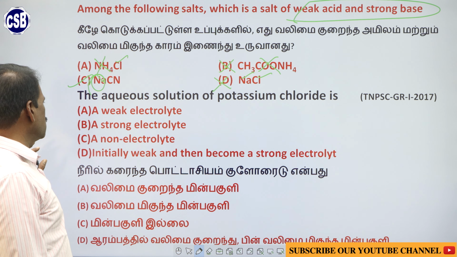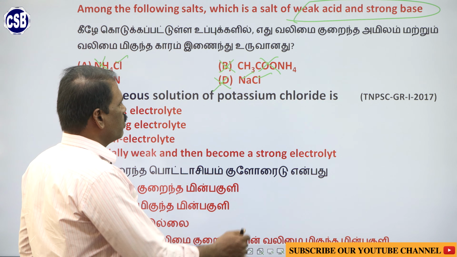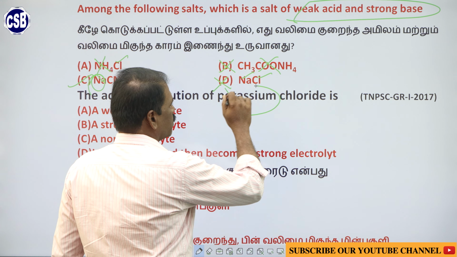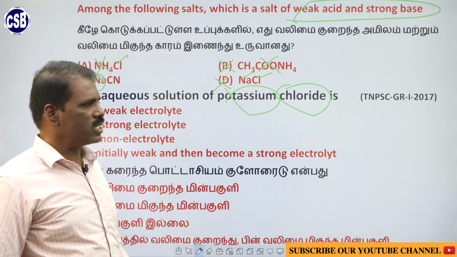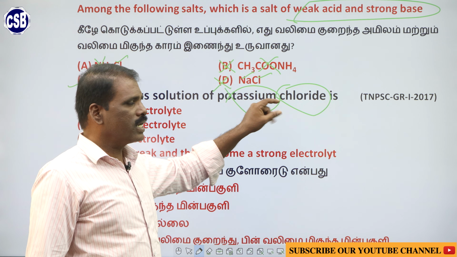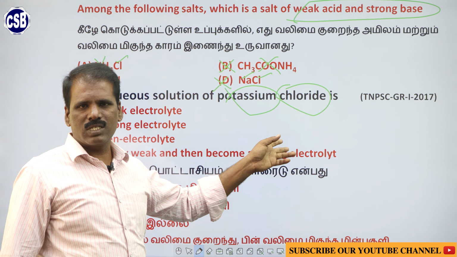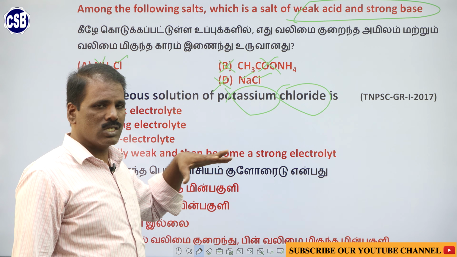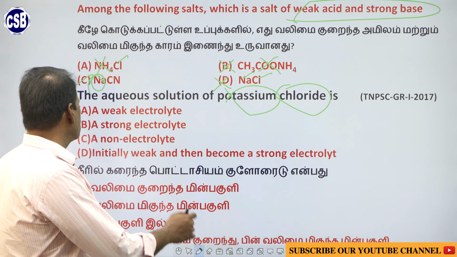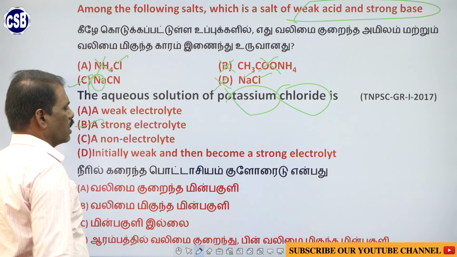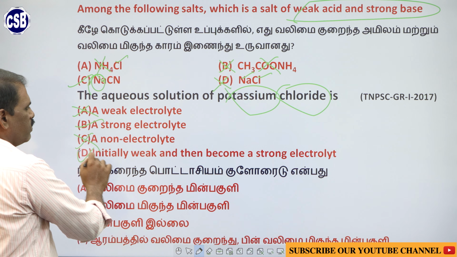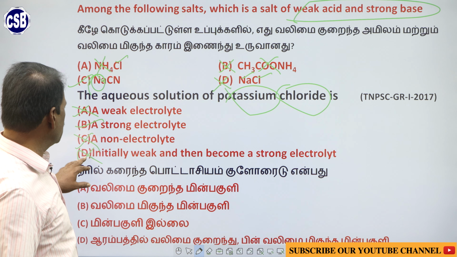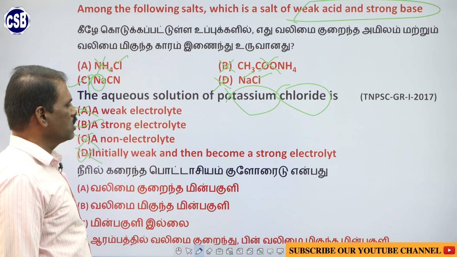So coming to the answer choices, potassium chloride. Both potassium as well as chlorine are from a strong base and a strong acid. Potassium hydroxide is a strong base, hydrogen chloride, that is hydrochloric acid, is a strong acid. So potassium chloride is a strong electrolyte. So the answer is a strong electrolyte. Weak electrolyte, no. Non-electrolyte, no. Initially weak and then becomes strong, no. So these are not the answer choices. So B is the answer choice.